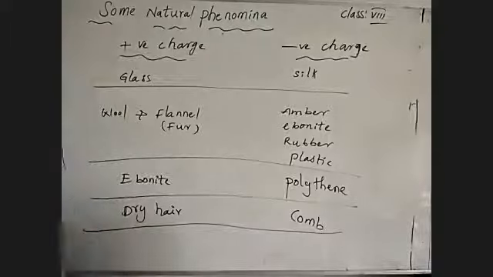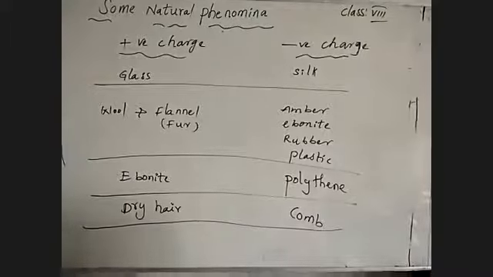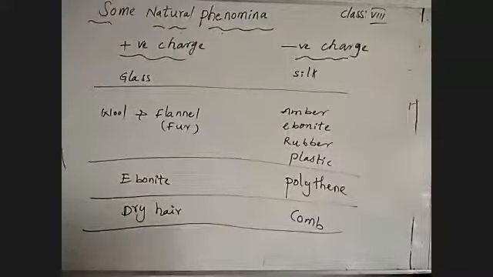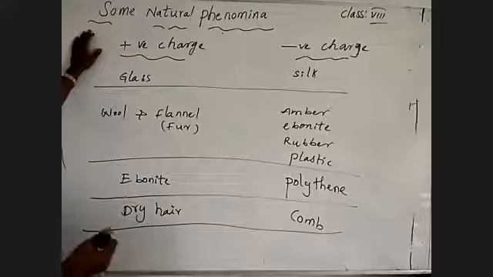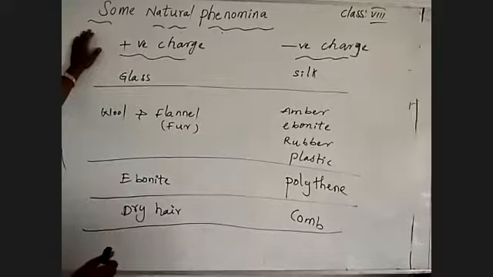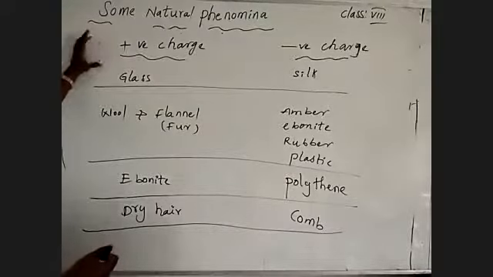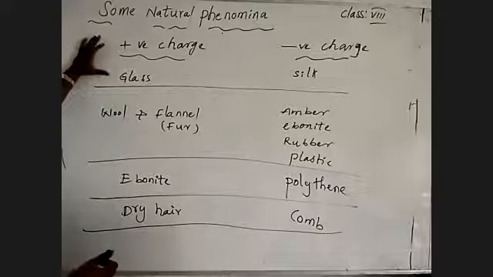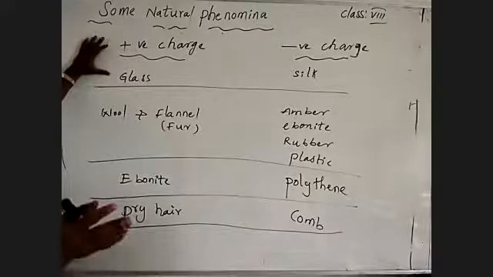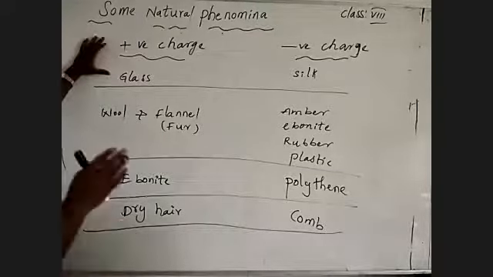Silk acquires negative charge, glass rod acquires positive charge.